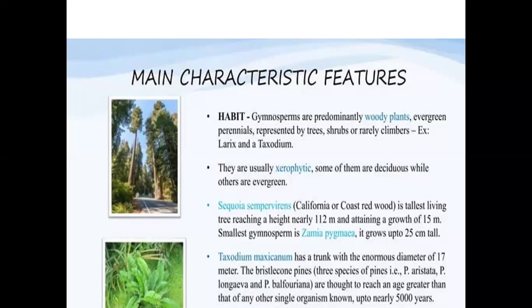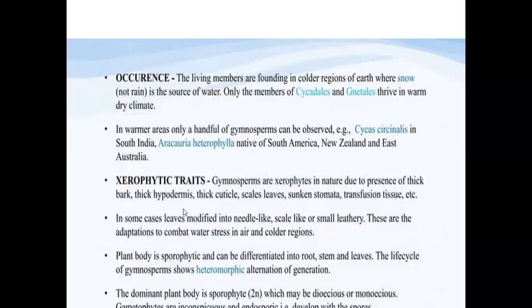Okay. Next. Gymnosperms show the xerophytic characters. Now, what are the xerophytic characters? You can see this slide here. Gymnosperms are considered as xerophytes because they have a very thick bark.